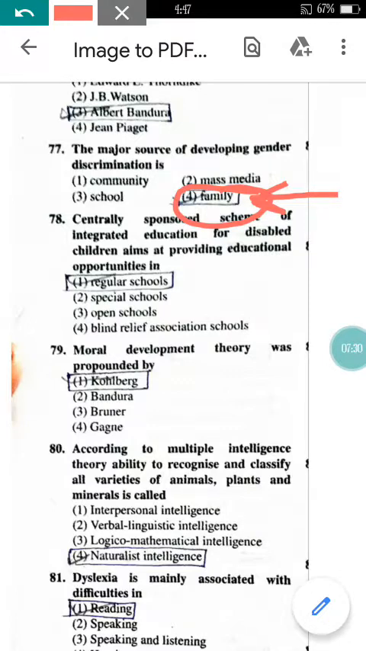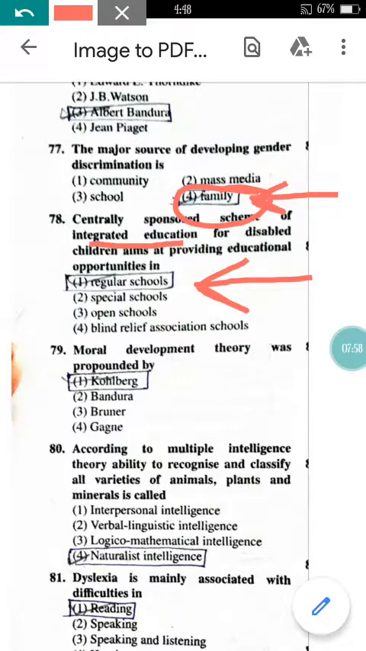Now come to question number 78. Centrally sponsored scheme of integrated education. Just see this term, integrated education is related to the inclusive education for disabled children, aims at providing educational opportunities. So in inclusive education or in integrated education, we think about providing the education to the disabled children in the regular schools, in the normal schools. So option 1 is correct.